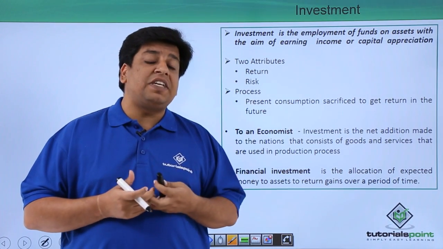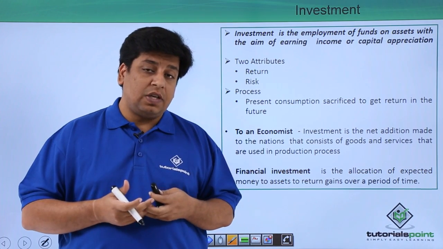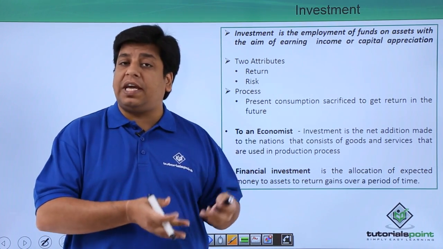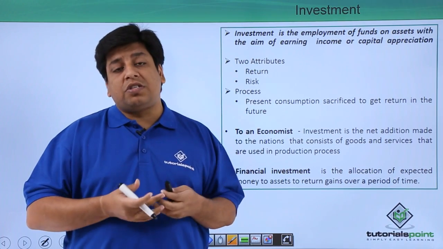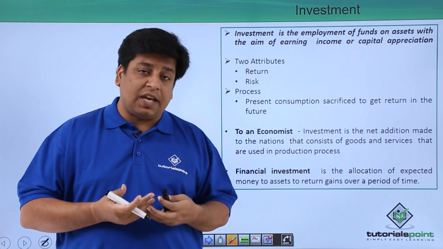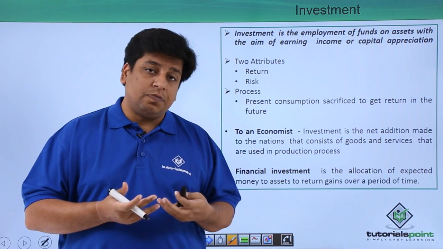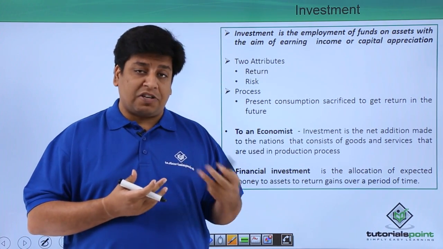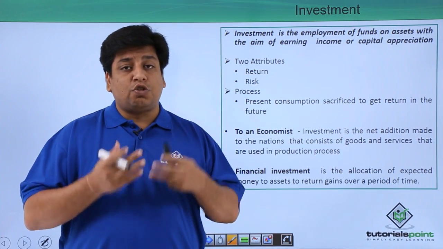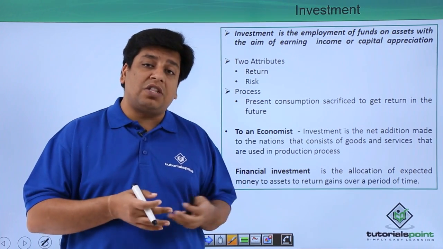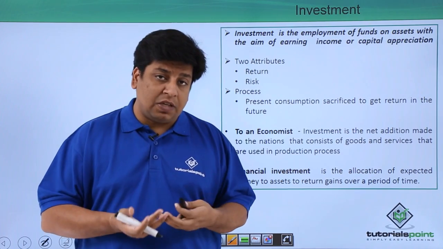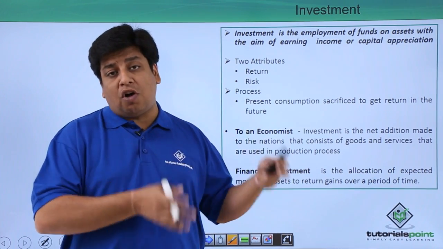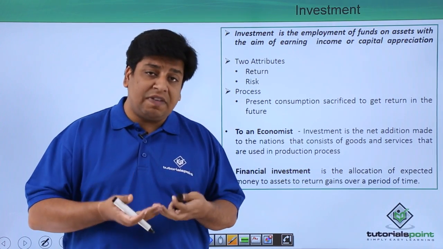How does an investment appear to an economist? Let's take an example. Person XYZ has a factory A. He produces certain goods and services from factory A. The business is good. He saves a lot through the production process of factory A, and he decides to go ahead and establish another factory, factory B. So basically, to an economist, establishing factory B will be an investment.